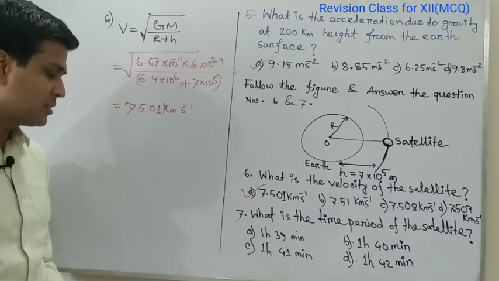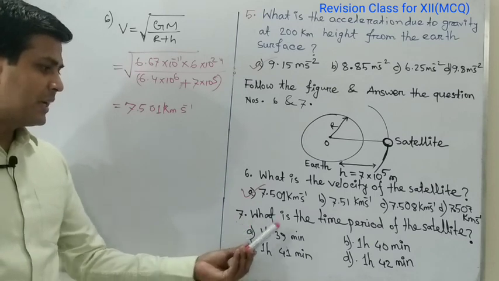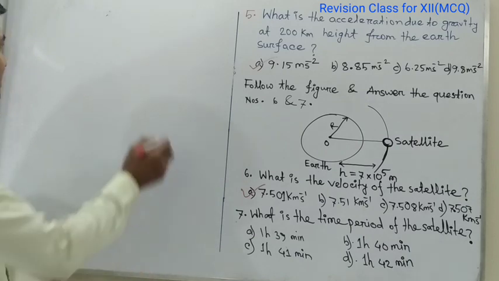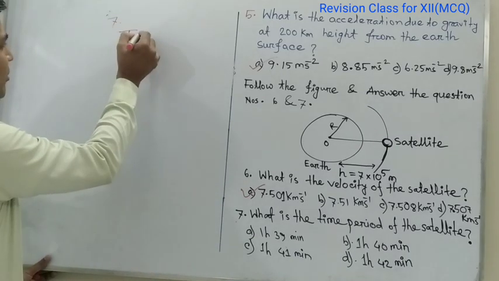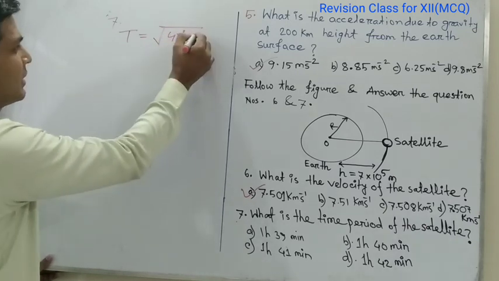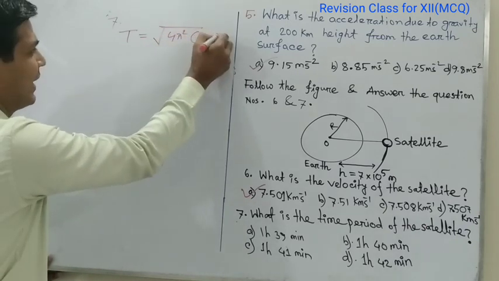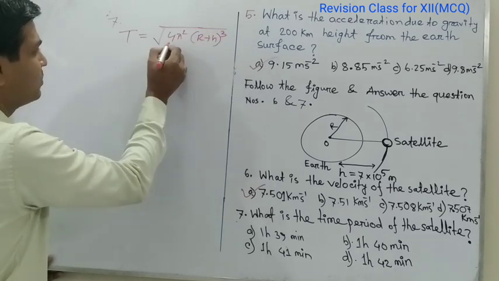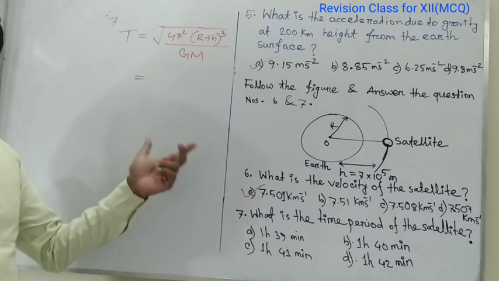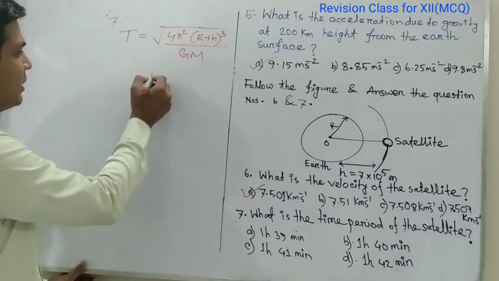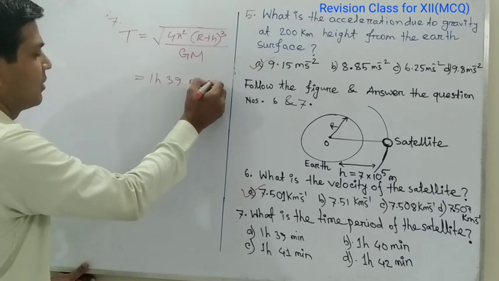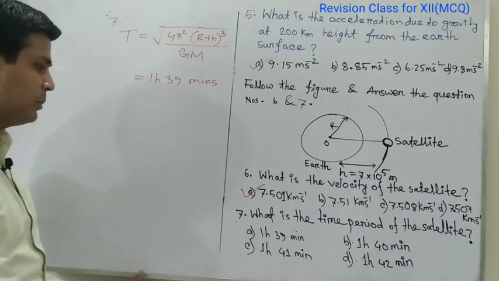Now the next question: what is the time period of the satellite? The formula to calculate the time period of the satellite is T equals root over 4 pi square (R plus h) whole cube divided by capital G capital M. If we put all the values, then we will get 1 hour 39 minutes. So our right option will be option A.